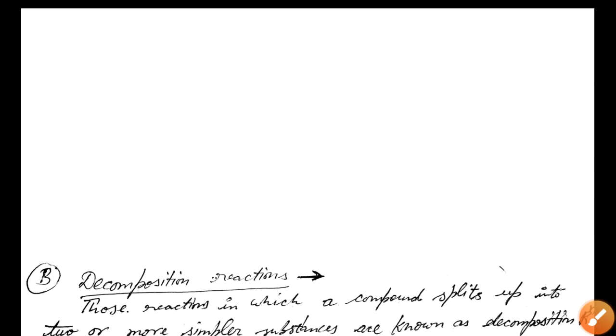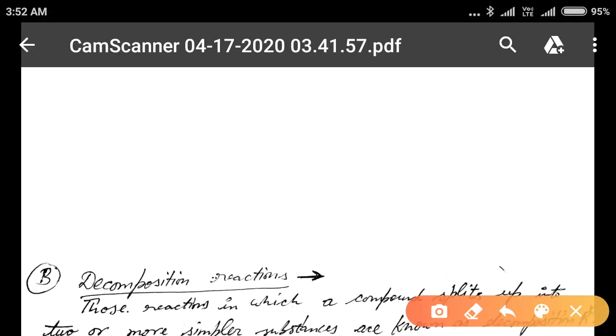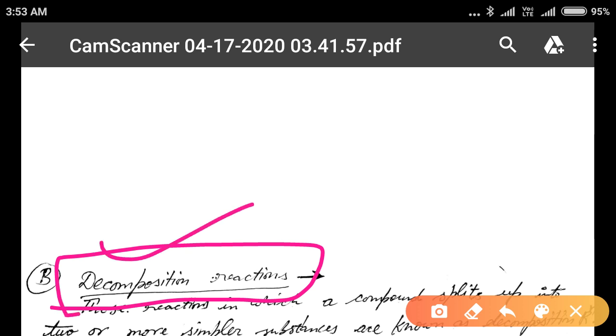Okay, students, the next reaction is the decomposition reaction. This is the second type of chemical reaction. What is the decomposition reaction?